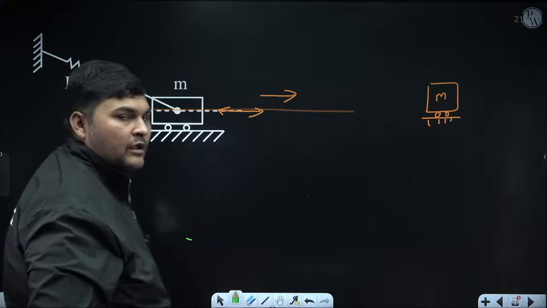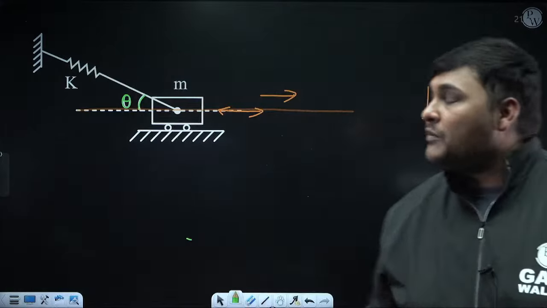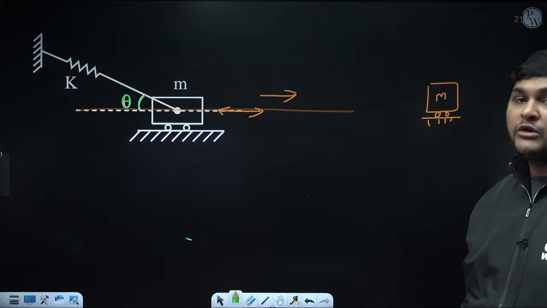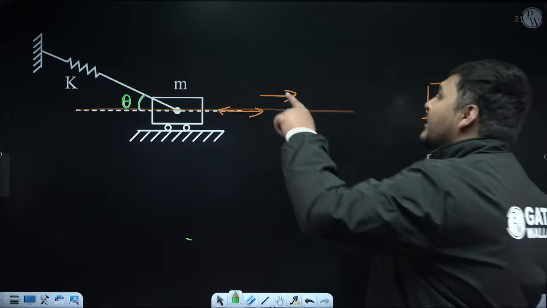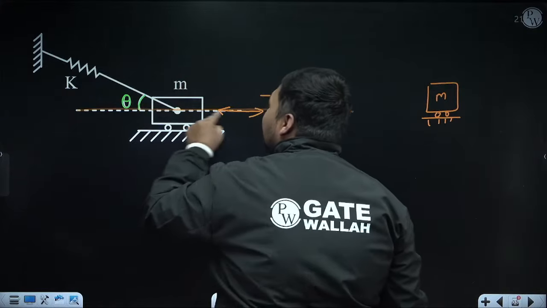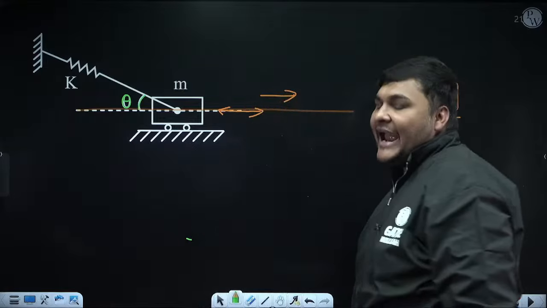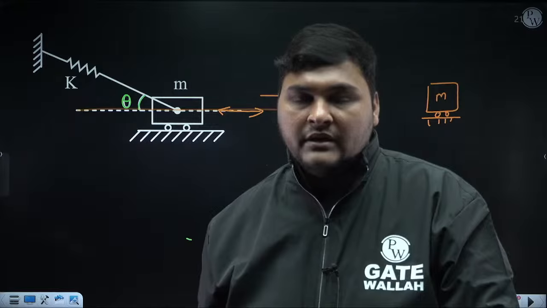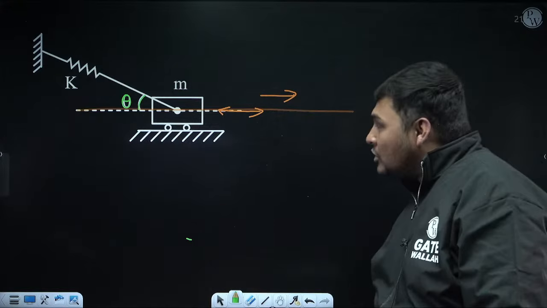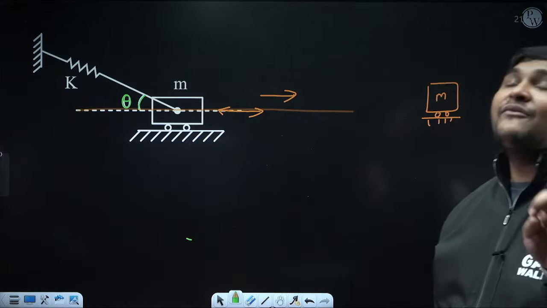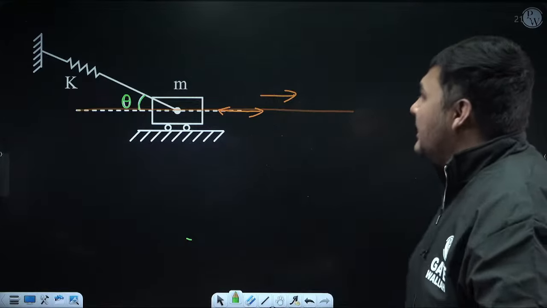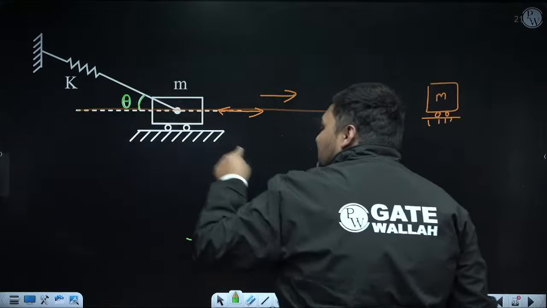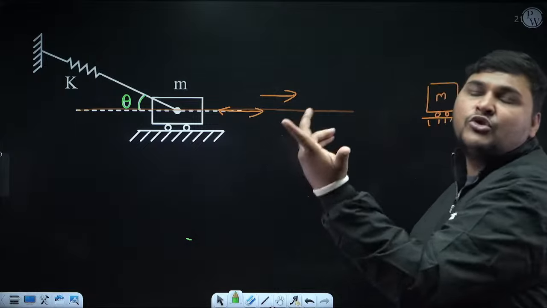Don't remember it as always taking the angle of the spring from the horizontal. No, I am taking the angle of this spring from the direction in which the mass is vibrating. Right now the mass is vibrating in the horizontal direction, that's why I am taking it from the horizontal. If the mass vibrates in the vertical direction, then I will calculate this angle from the vertical. And if the mass is vibrating in the direction of the spring, then no issue, because in that case you need not draw an equivalent diagram.